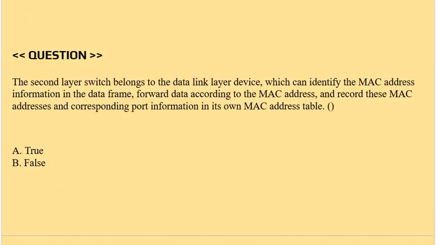Question is the second layer switch belongs to the data link layer device, which can identify the MAC address information in the data frame, forward data according to the MAC address, and record these MAC addresses and corresponding port information in its own MAC address table. Options are true or false. Correct answer is option A, true.